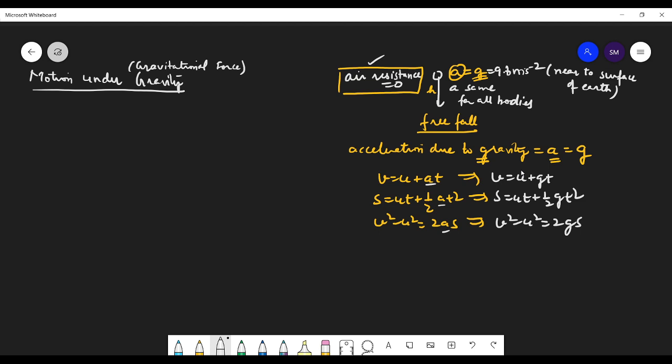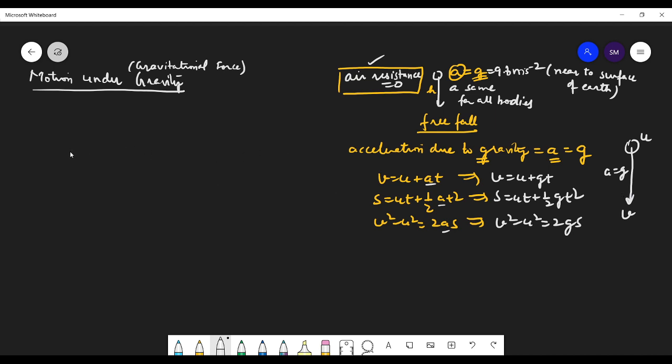And you know that as the body is falling under the acceleration a equals g, obviously there is acceleration, so the velocity will keep on increasing. Now there are two cases.